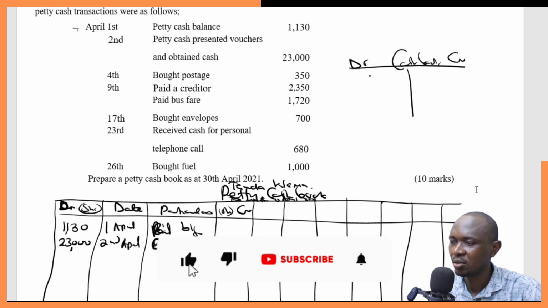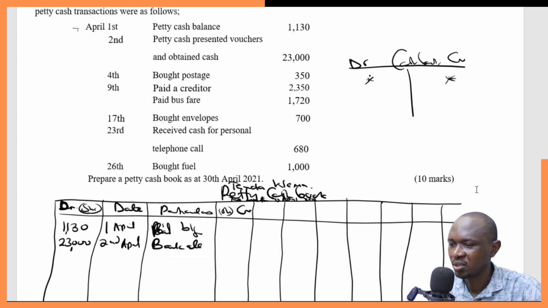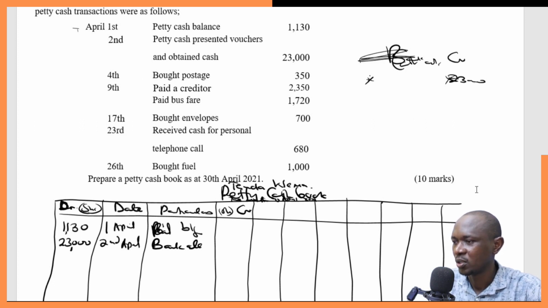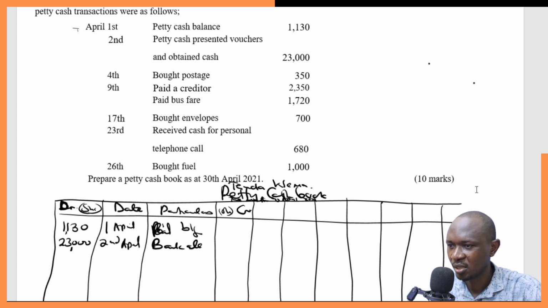So cash in you debit, cash out you credit. So since this is a petty cash, we are going to credit the bank account with 23,000, and then we debit the petty cash account with 23,000. Okay. So we proceed.